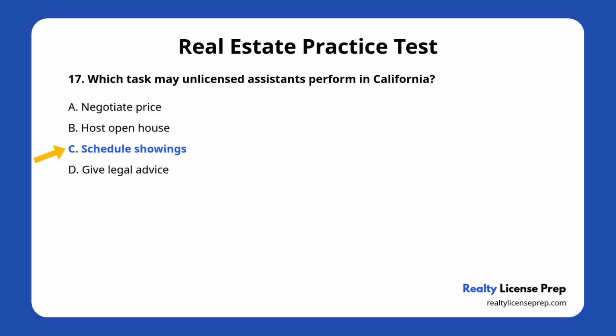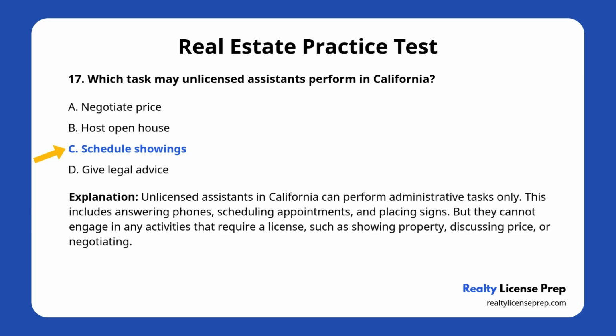The correct answer is C. Schedule showings. Let's clarify this. Unlicensed assistants in California can perform administrative tasks only. This includes answering phones, scheduling appointments, and placing signs, but they cannot engage in any activities that require a license, such as showing property, discussing price, or negotiating.